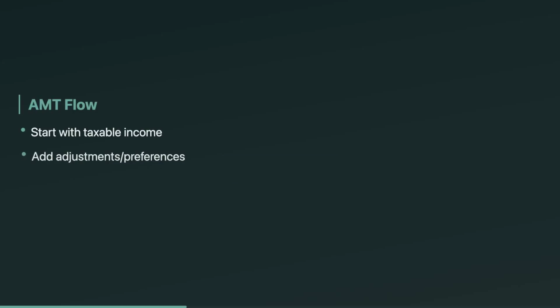The AMT calculation starts with your regular taxable income. Then you make AMT adjustments and add preference items to arrive at AMTI, alternative minimum taxable income. Then you subtract the AMT exemption if you qualify. Post-TCJA, the exemption is much larger and indexed for inflation. So many taxpayers never reach AMT even with lots of deductions.